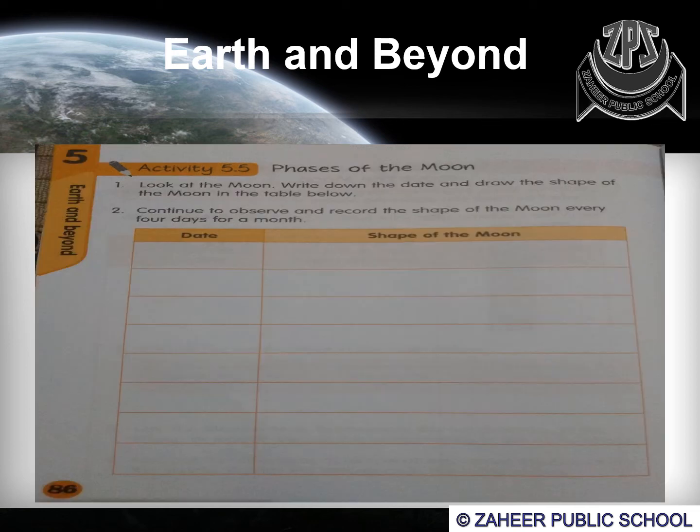It's so easy. In activity 5.5 related to your chapter, the phases of the moon, you have to write down the dates of the moon and also draw the shapes of the moon. This activity takes a whole month, so you may calculate and observe the dates of the moon in the holy month of Ramadan. The whole month of Ramadan you have to just write down the date of the moon and also draw the shapes of the moon. So after the month of Ramadan you will be able to complete this activity.